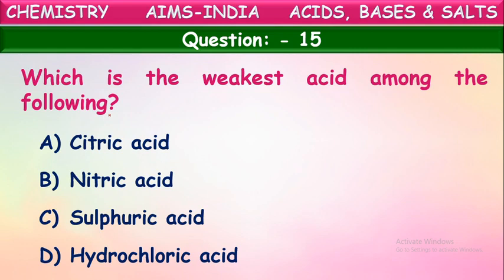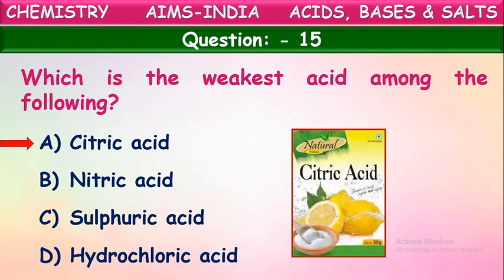Out of these acids, which is the weakest acid, which ionizes in very less quantity on dissolving into water? Check these ones, children. Yes, that is citric acid. Citric acid is one of the weak acids because citric acid is one of the natural acids, or organic acids we say, because it is obtained from natural sources like citrus fruits. So citric acid is an organic acid.